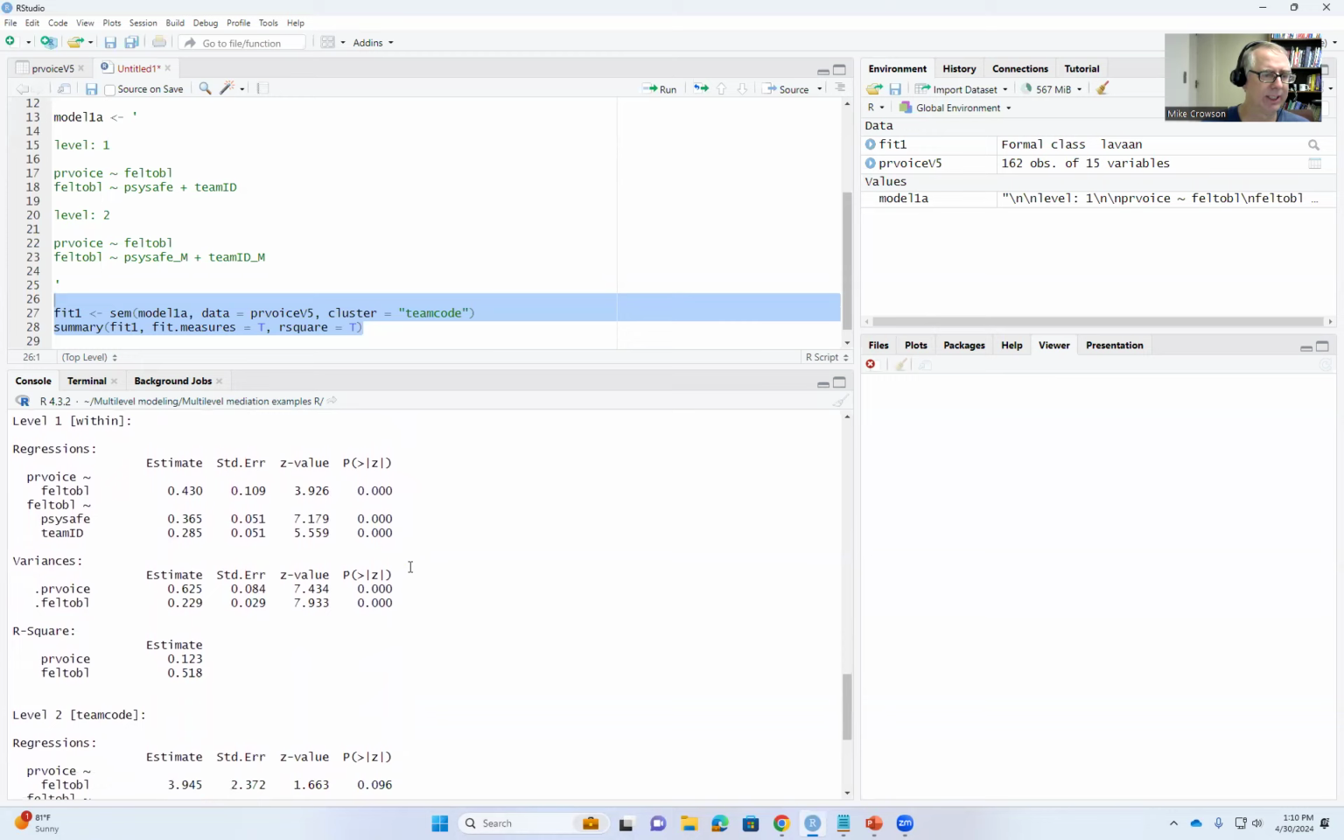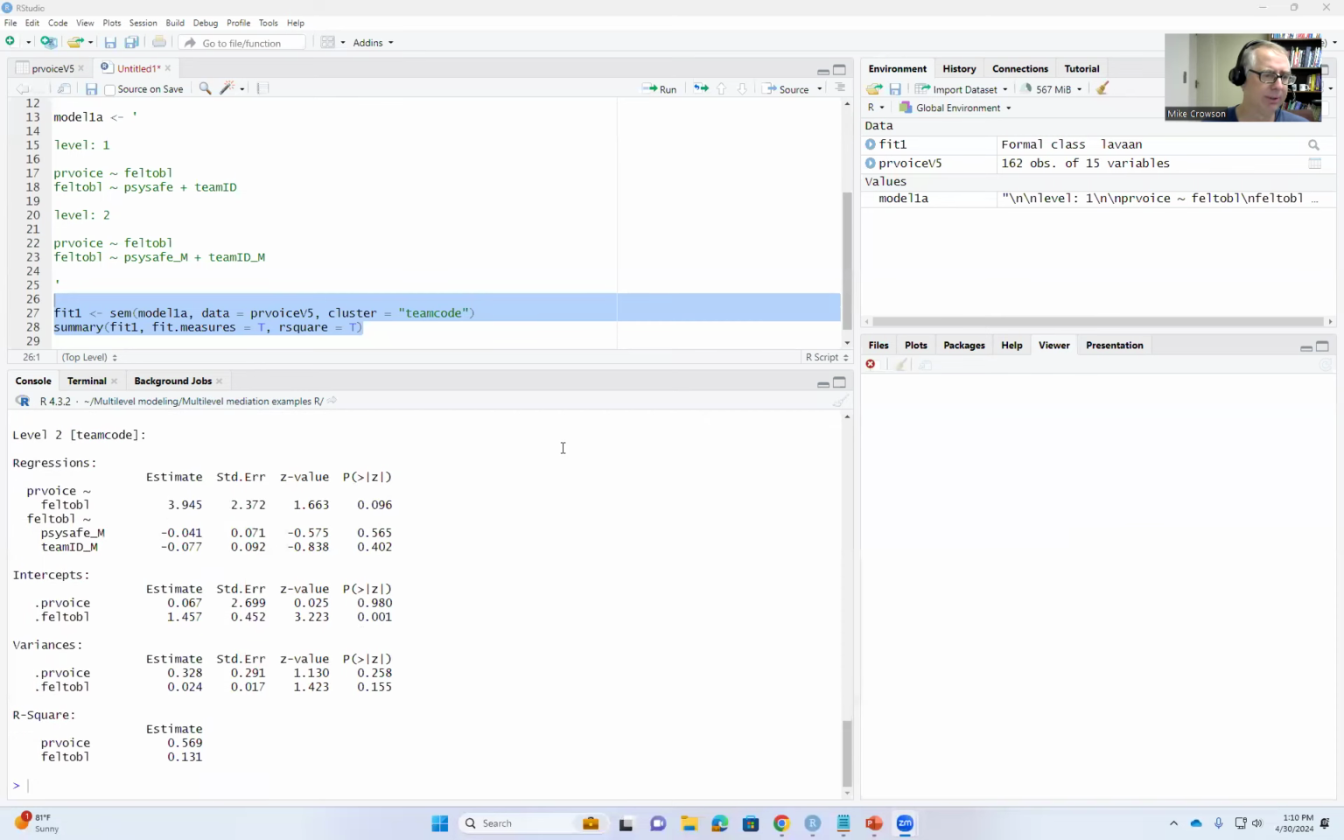When we look at the level 1 regressions, you can see that we have felt obligation serving as a predictor of promoted voice. It's a positive and significant predictor. Then psychological safety is a positive and significant predictor of felt obligation. And team ID is also a positive and significant predictor of felt obligation.